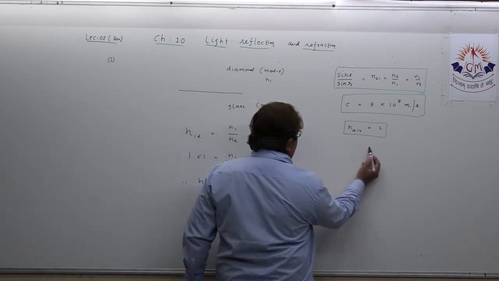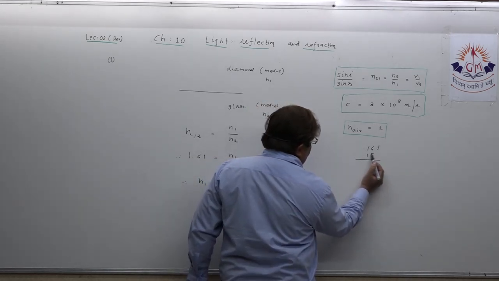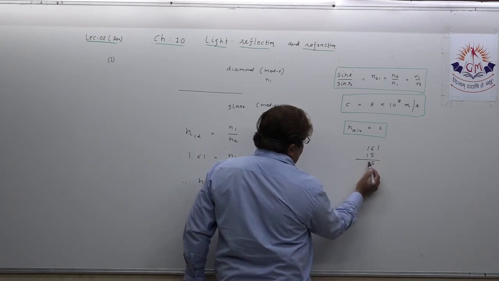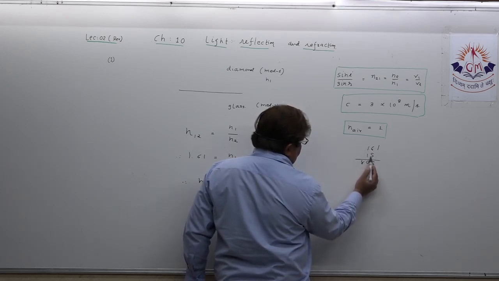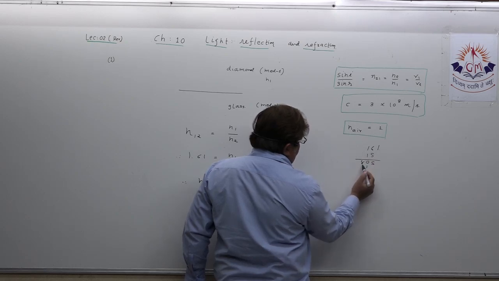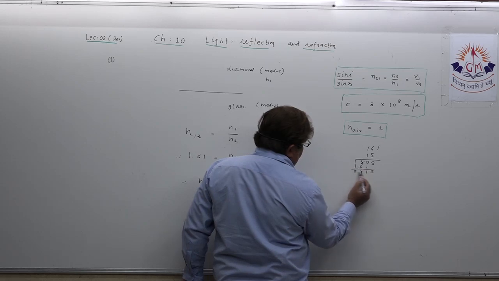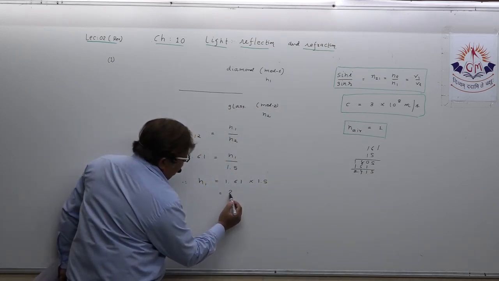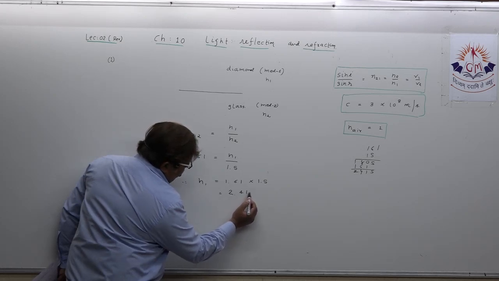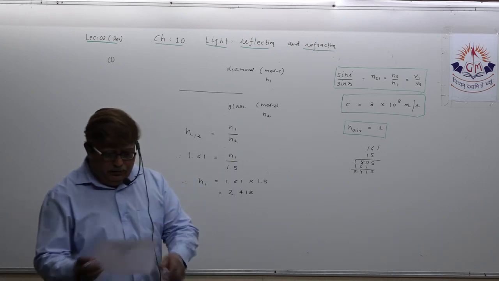Okay, 161 into 1.5. Make it a little quicker. 5 1 5, 5 6 33, 5 1 5 8. Okay, 1 1 1 6 1 5 1 8 plus 6 14. Around it is some 2.415. Okay, this is the answer we got.